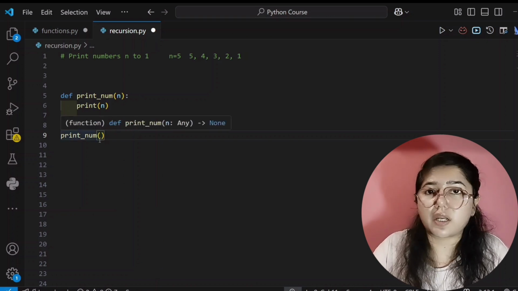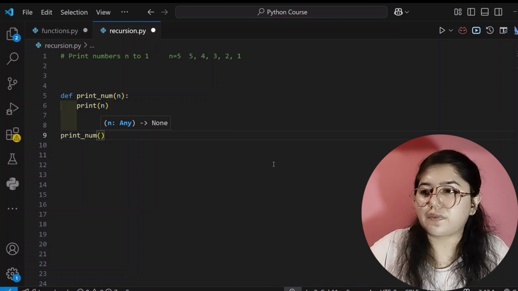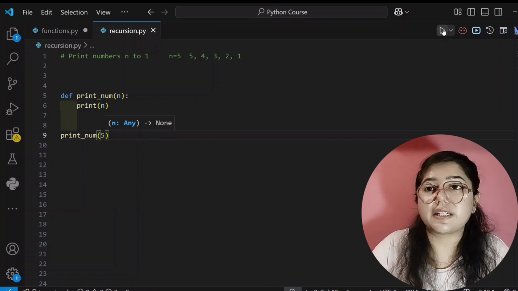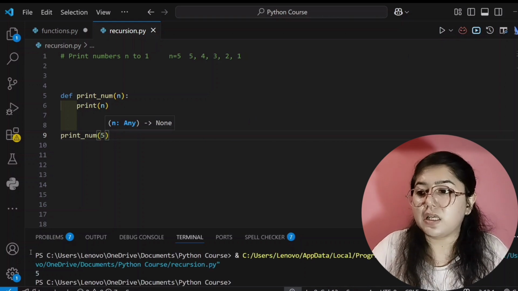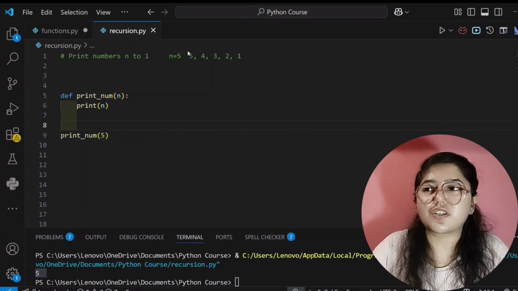I have already taught you that in functions. You can watch that. So I'm passing a value that is 5. Okay, so now I will run this code. Let's see what output will come. See here, it's only showing 5 because we have not written the logic for that.